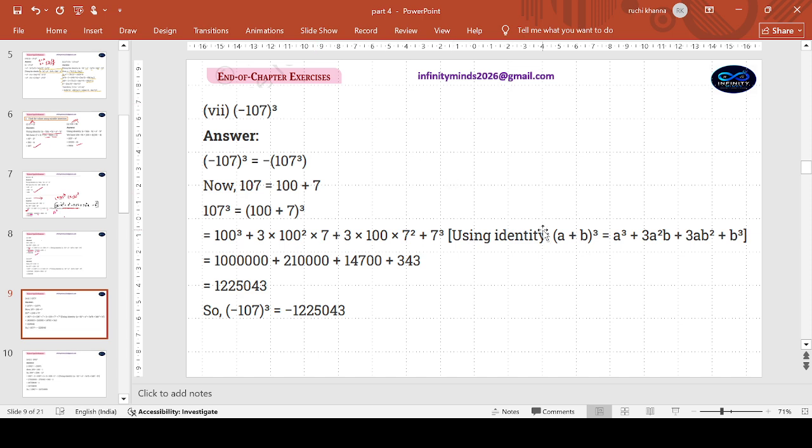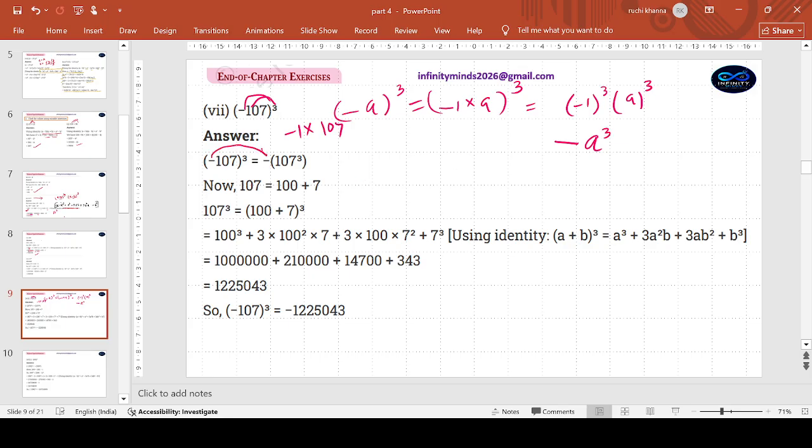Yes. This can still be considered slightly different. Minus 107 cube. Yes, we haven't done minus a cube. Try to see it as minus 1 into a. It won't be wrong. The power is with both of them. The power is for the minus also. There's nothing called minus; it's minus 1. We term it as minus 1. So power 3 is with both of them. And if an odd power is applied to minus 1, it will come out to be minus only. So it is sensible to take the minus outside.